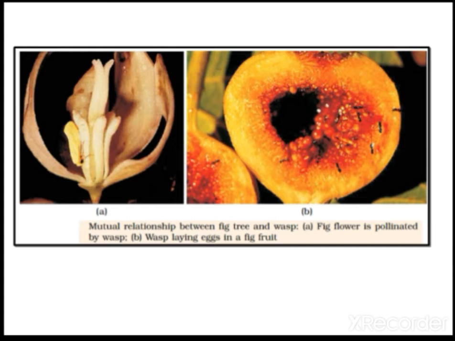The flower benefits by getting pollinated. The fig flower is pollinated by the wasp, and the wasp lays eggs inside the fig fruit. Like that, this type of interaction, pollination by means of insects, is also one type of mutualism.